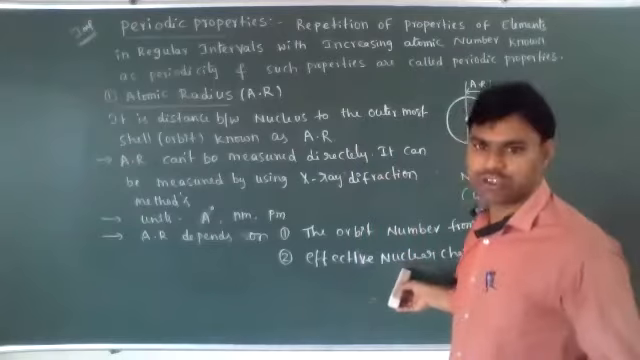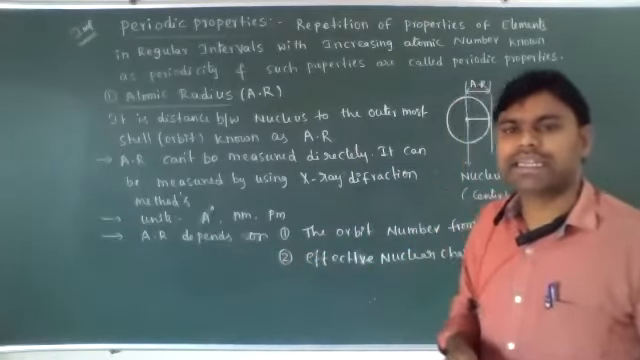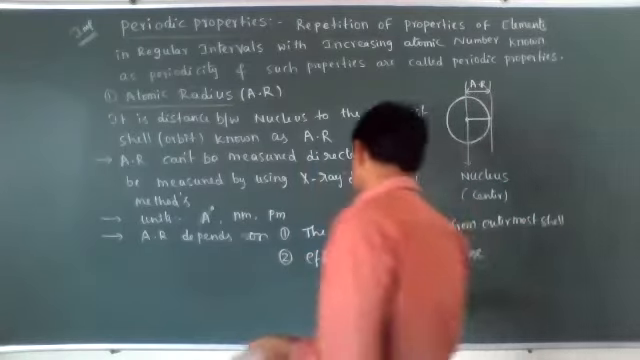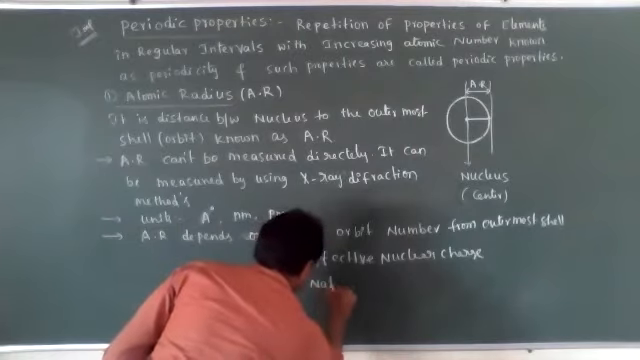The next one is effective nuclear charge. If effective nuclear charge increases, the atomic radius will decrease. Next, the third one is nature of bonding.